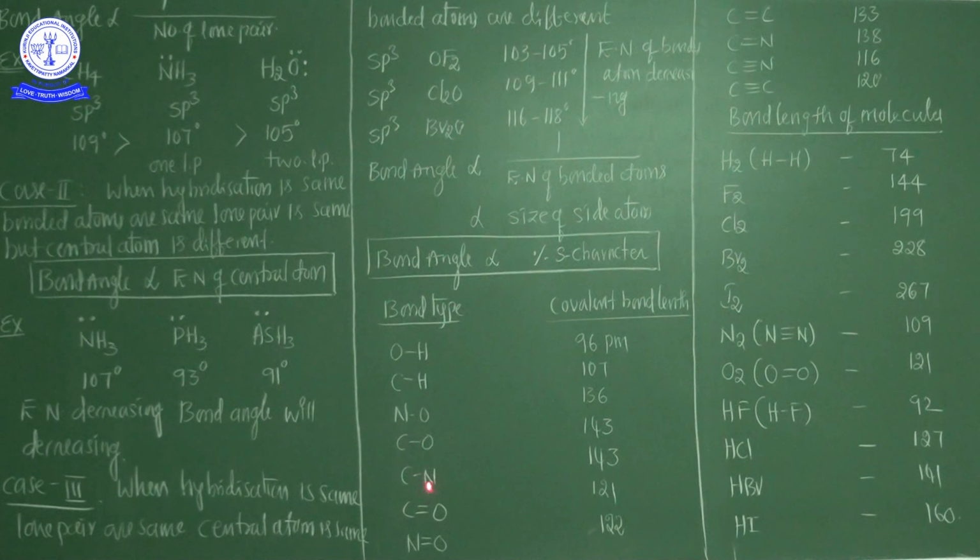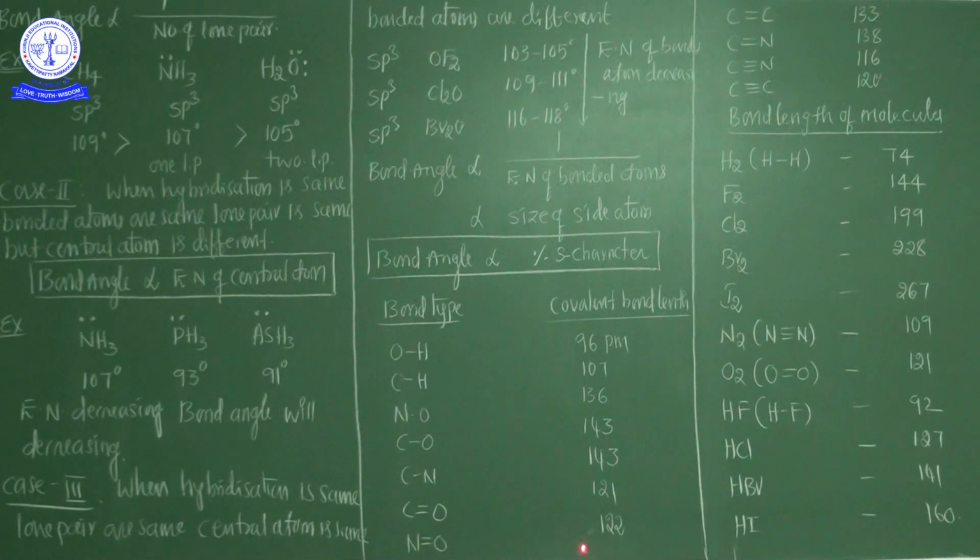Next, carbon to oxygen, the bond length is 143. Carbon to nitrogen, the bond length is 143 here also. Now carbon to oxygen double bond, the bond length is 121 picometers.